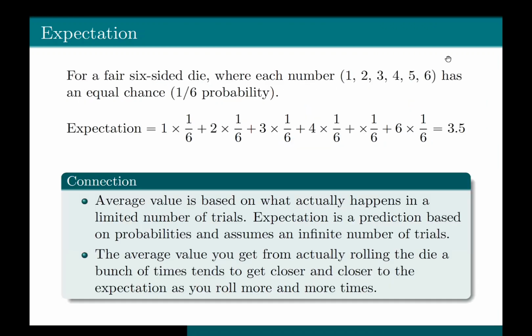It's important to note that expectation of X does not necessarily correspond to a possible outcome of a random variable X. For instance, in this case, 3.5 is not a possible outcome of rolling a six-sided die. It represents the average outcome over many rolls. So always remember that E of X, expectation, does not correspond to any possible outcome of the random variable. It's just the average outcome over an infinite number of rolls.